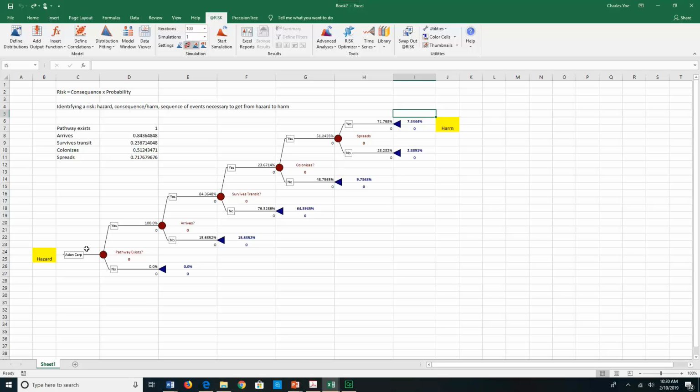Where it comes into play is usually in describing this sequence of events that has to occur. Sometimes each event has its own probability. Those probabilities may be point estimates, or they may be distributions that reflect our uncertainty about the true value of the probability.